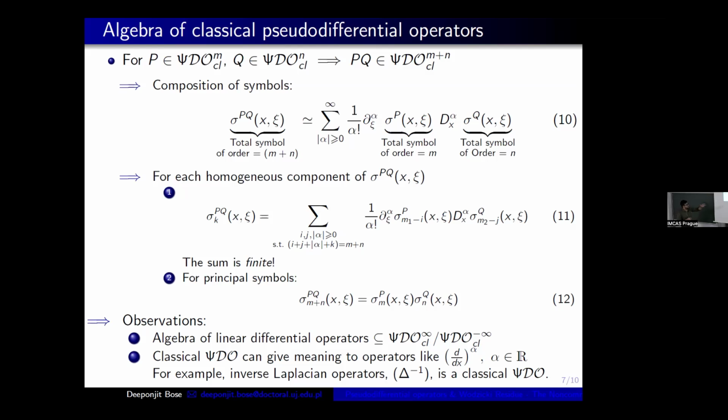Pseudo infinity contains all orders; I have taken the union of all the pseudo differential operators of all orders. So Pseudo infinity is the largest space of all pseudo differential operators of all orders, quotiented by this algebraic ideal. I can check that it forms an algebraic ideal, the smoothing operators. So this forms a bigger space.